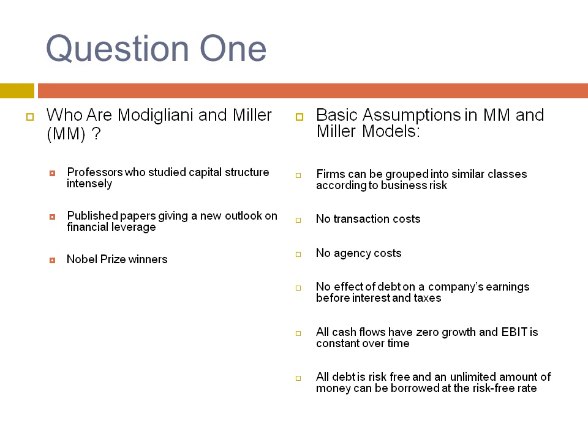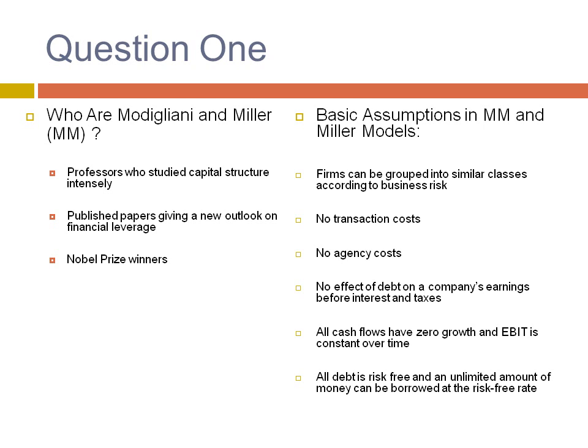Question 1. Who are Modigliani and Miller? They're two professors who studied the theory of capital structure intensely in the 1950s. They published papers that created a new outlook on financial leverage and also won Nobel Prizes in economics for their work. Their analysis is extremely complex, but under certain assumptions, the basic idea is it makes no difference whether the firm finances itself with debt or equity.